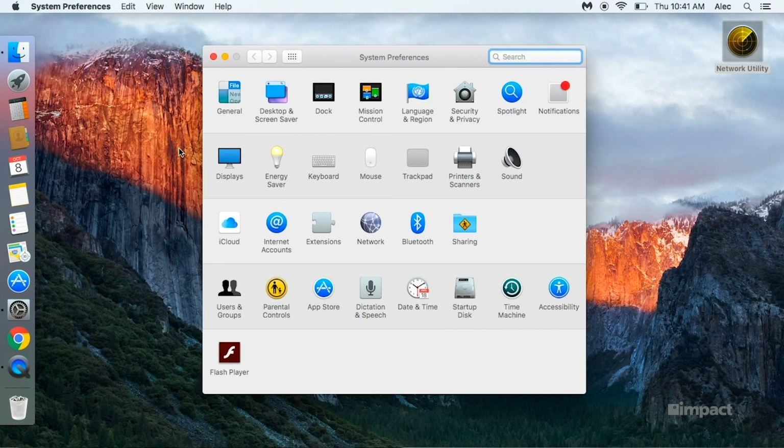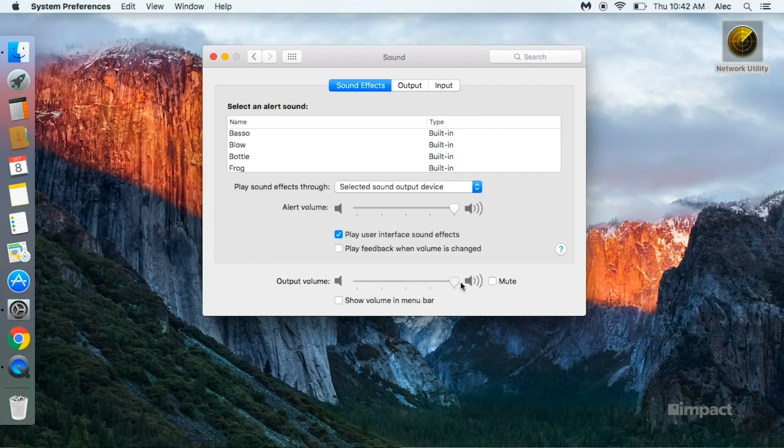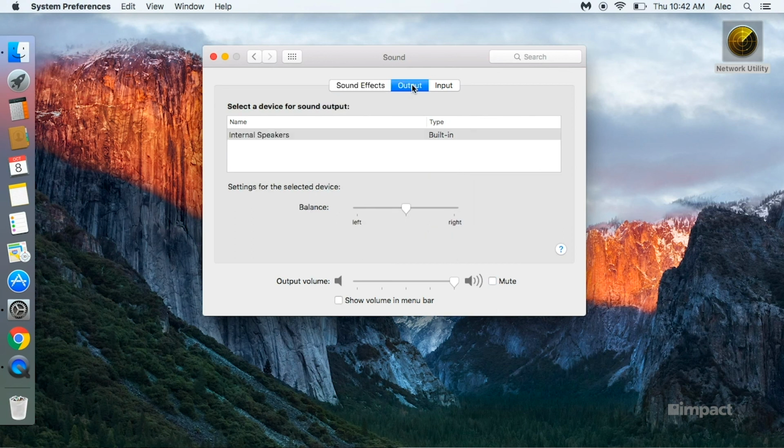And here you can diagnose where your sound issues may be coming from. There's an output volume slider at the bottom of the window. You'll notice that if you slide it all the way down, you'll have a blue box with a white check mark next to mute, which could be causing some of your sound issues.